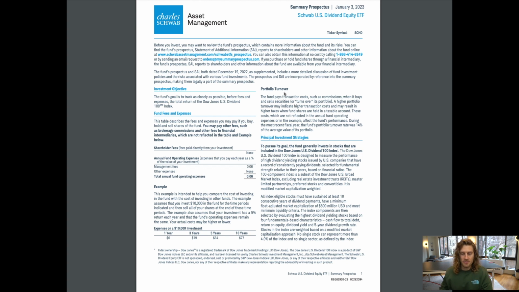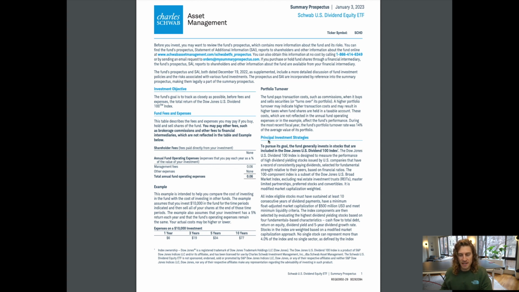Portfolio turnover. The fund pays transaction costs, such as commissions, when it buys and sells securities or turns over its portfolio. A higher portfolio turnover may indicate higher transaction costs and may result in higher taxes when fund shares are held in a taxable account. These costs, which are not reflected in the annual fund operating expenses or in the example, affect the fund's performance. During the most recent fiscal year, the fund's portfolio turnover rate was 14% of the average value of its portfolio.